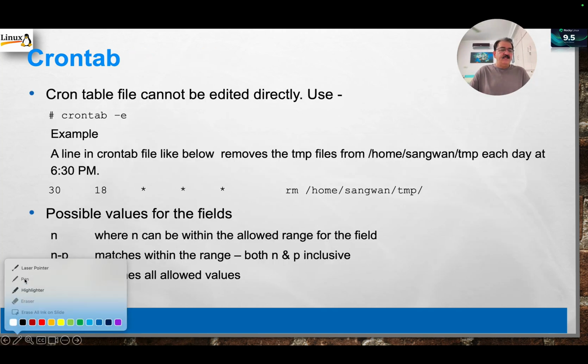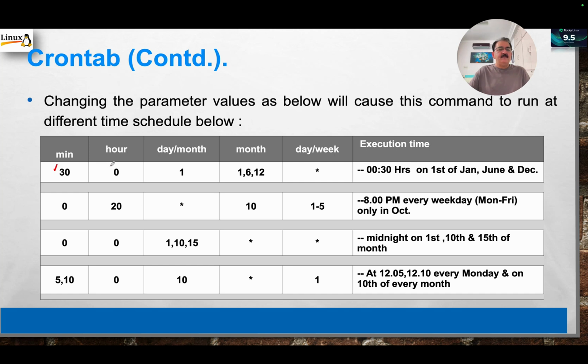The first example is 30 minute, 0 hour, 1 day of the month, and 1, 6 and 12 months, every day of the week. What does it mean? 0 means midnight. So 00:30 hours on the 1st, the first day of the month. This month is January, this is June, and this is December. So 30 minutes past midnight on 1st of January, June, and December.